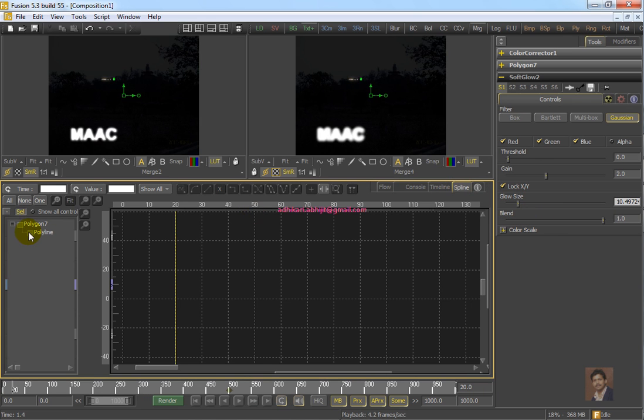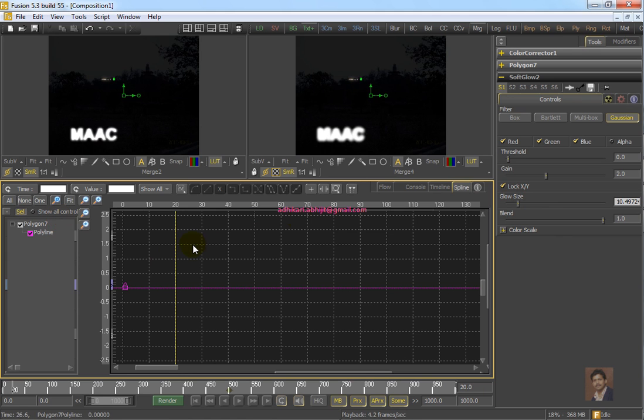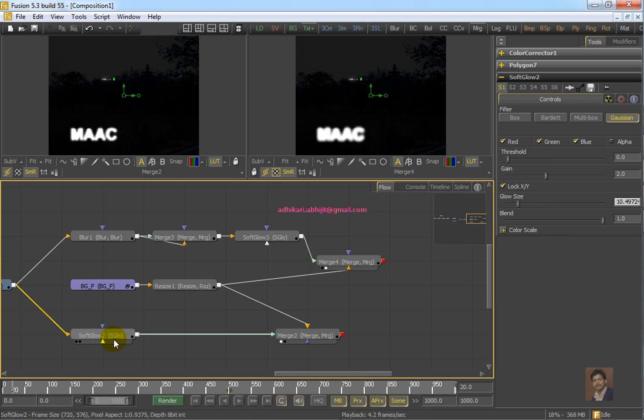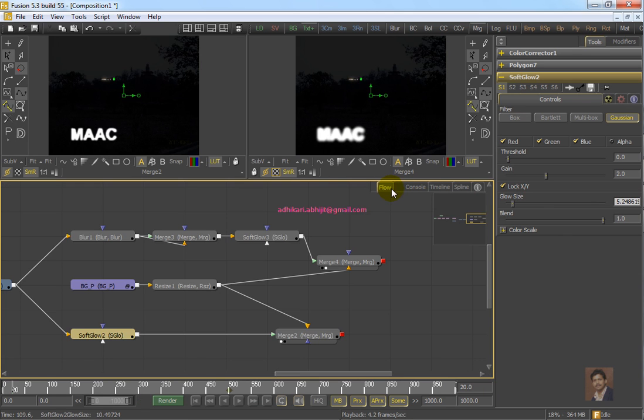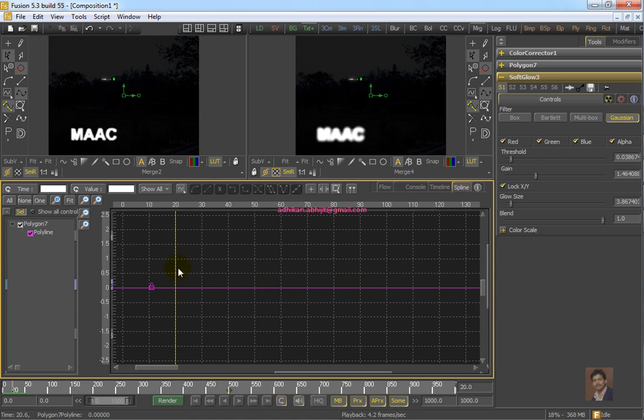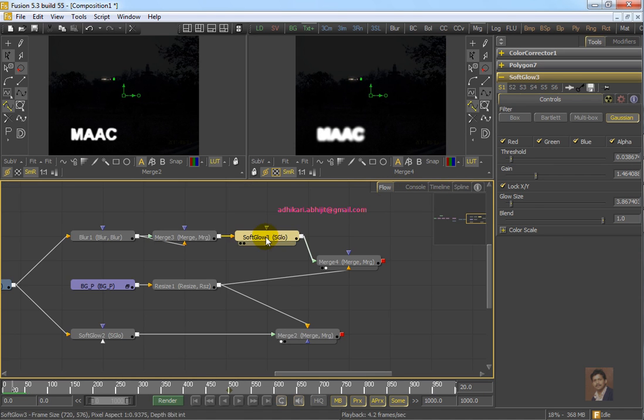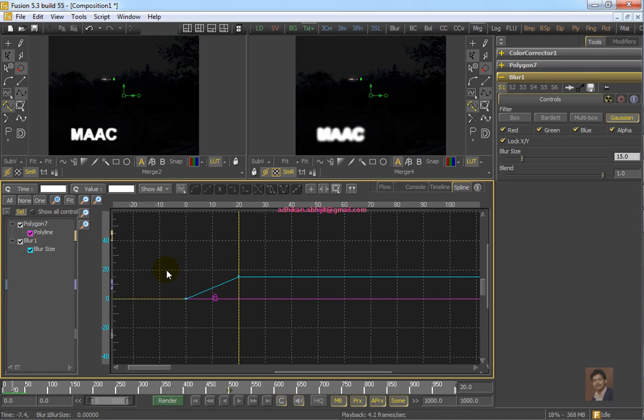You can also adjust the glow size like this, and change the position of the keyframe. There is no animation on this tool, right? I think blur is animated. For blur you can change the position of animation. It will be helpful. The text will be more visible.